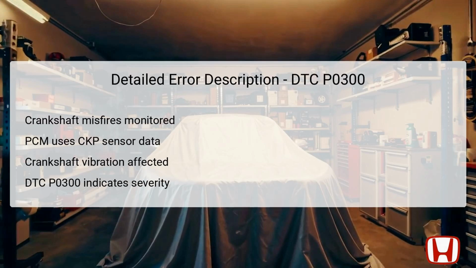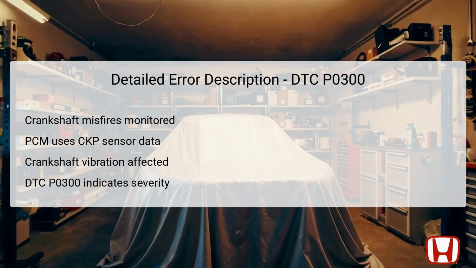The DTC P0300 signals that the PCM has detected a random misfire in one or more cylinders of the K24W1 engine. The main component involved is the crankshaft, which experiences vibrations every time a cylinder fires. When a misfire occurs, the crankshaft speed fluctuates rapidly, indicating an imbalance in firing.